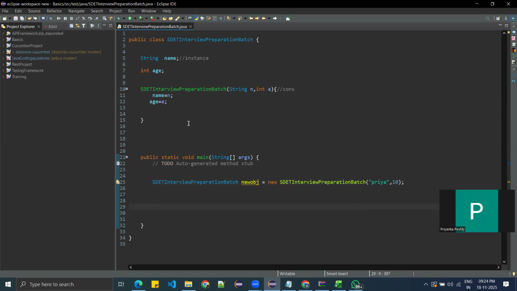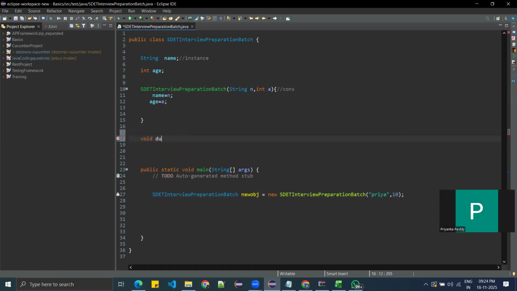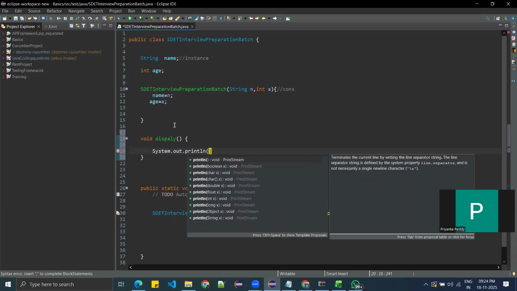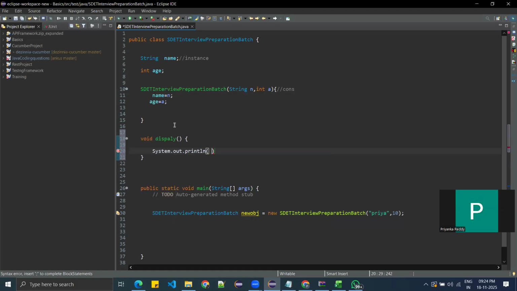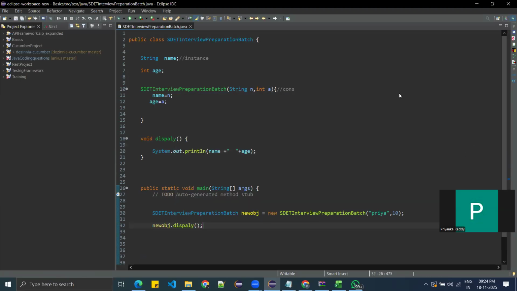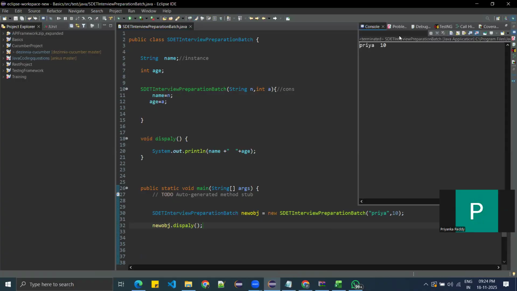So now I'll create one more method, void display. Inside it, system dot out dot println of name and age. You're printing the name and the age. So I'll call the new obj dot display method. Now I'll execute and I'll show you. What you're getting: Priya, 10.